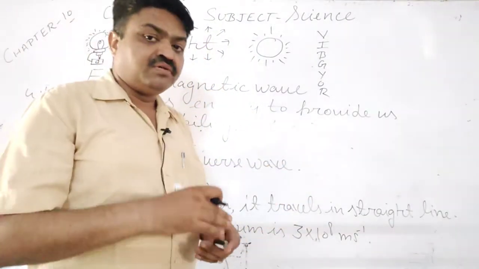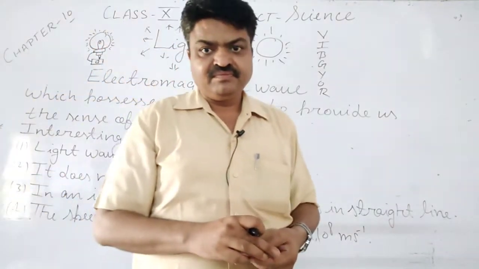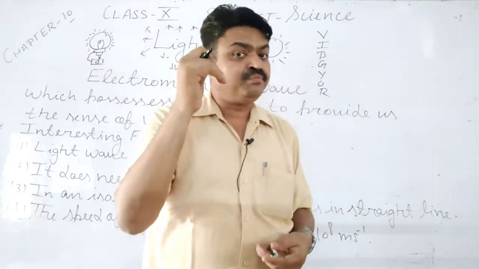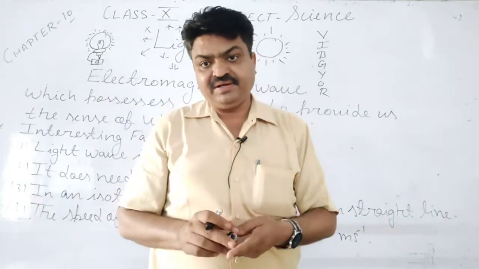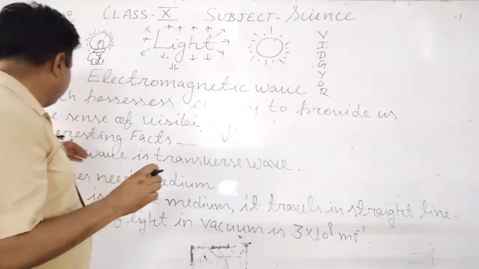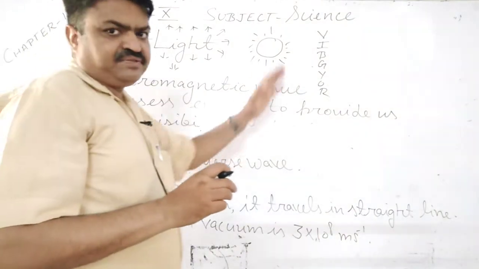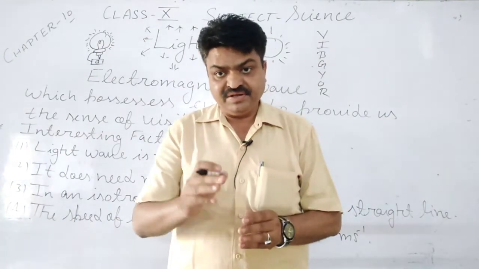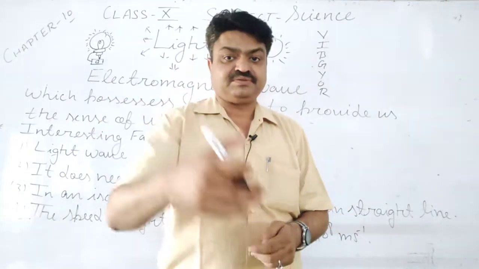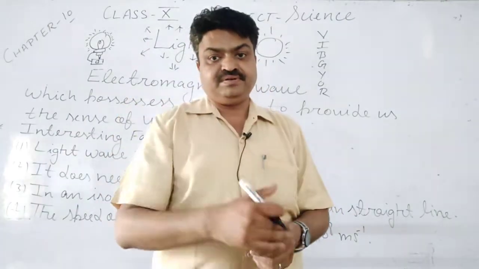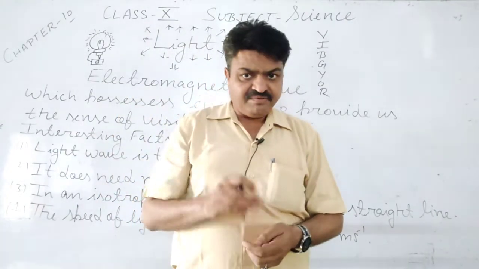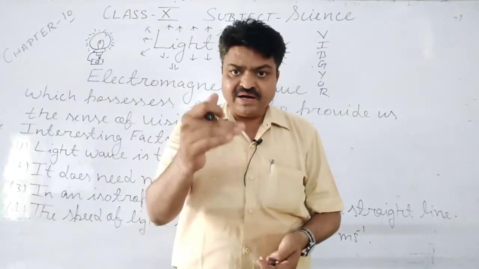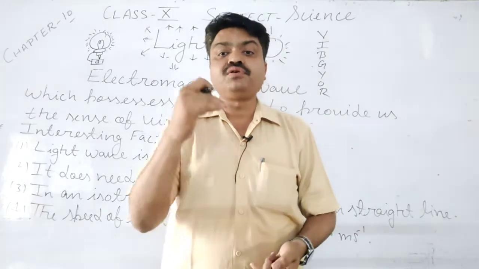Now we come to the other important characteristics. The next important fact that light has, student, is that light wave is a transverse wave. They are electromagnetic in nature, and they travel with photons, student.